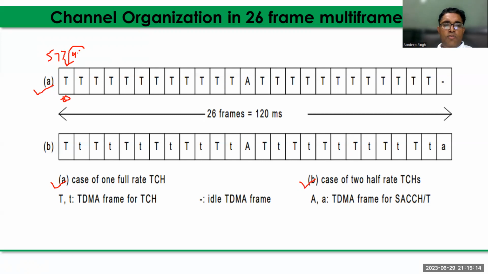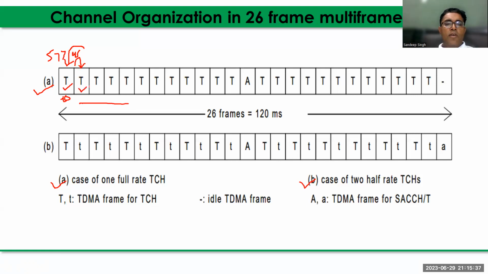In this period, the user transmits their signal in the form of a burst. In the next frame, again the time slot is given to the user and they transmit their signal information in the form of a burst. That means there are a total of 26 frames you can see here. This is one frame. In one frame, one time slot is allocated to the user.